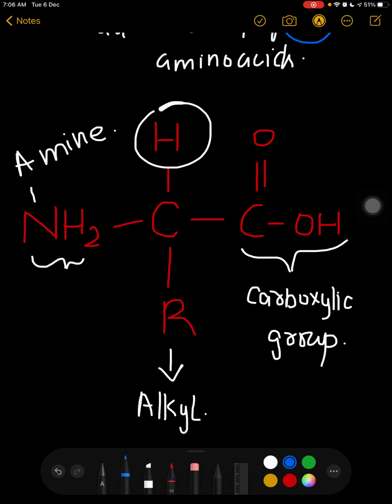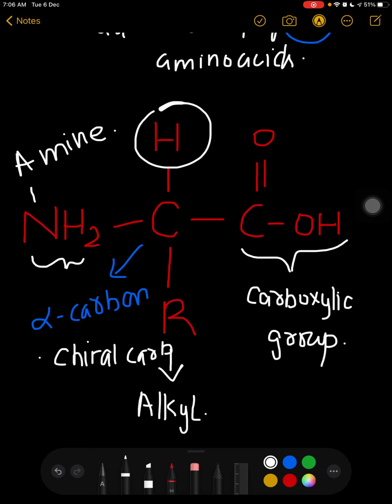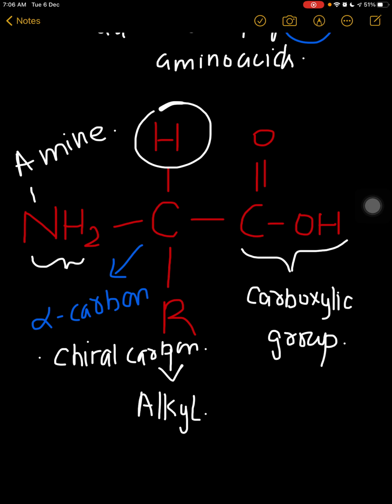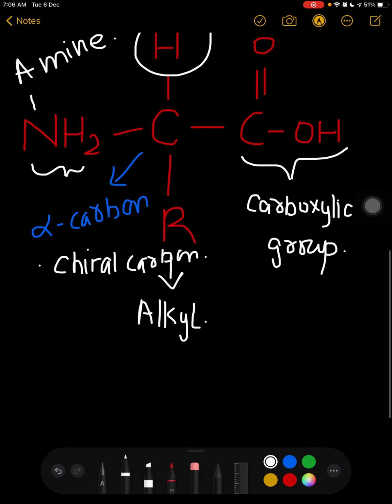This carbon is known as alpha carbon, or it is known as chiral carbon. If you're a student of chemistry, you must know about the chiral carbon. Okay, what is the meaning of chiral carbon?